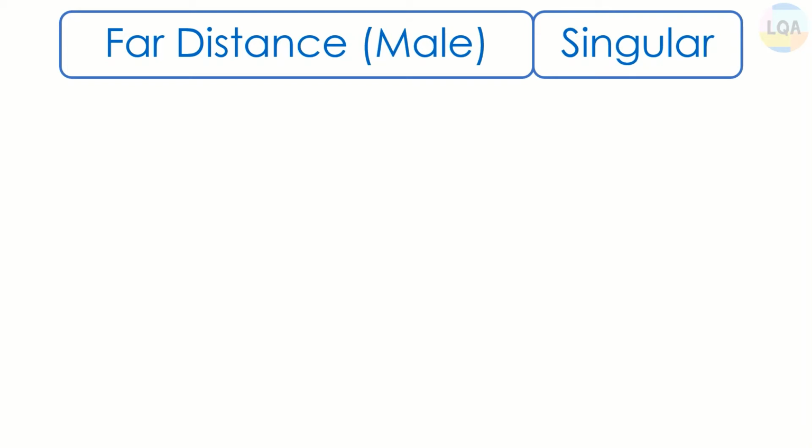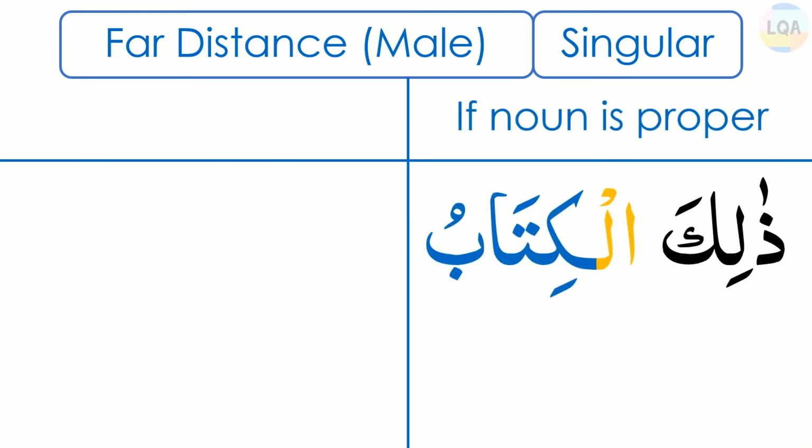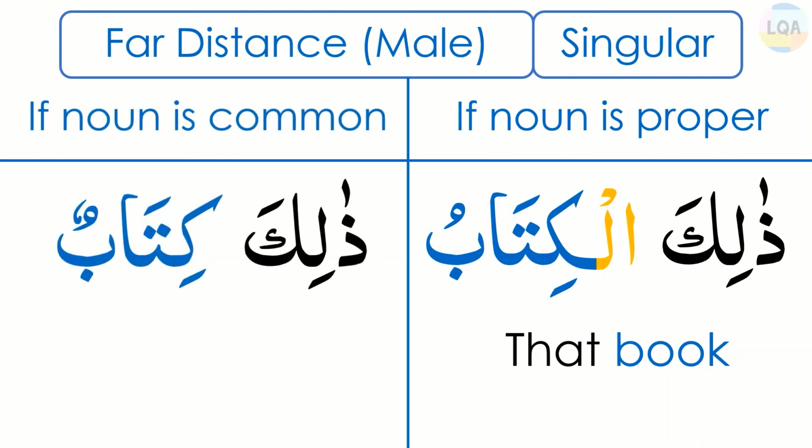First one is singular male, which is zalika. If the noun is proper like zalikal kitabu, then the translation will be that book. And if the noun is common like zalika kitabun, then the translation will be that is a book.